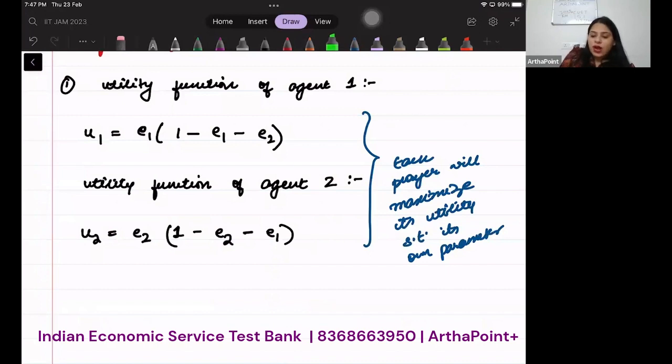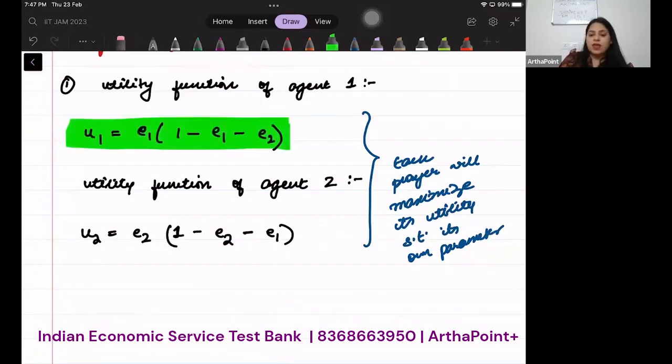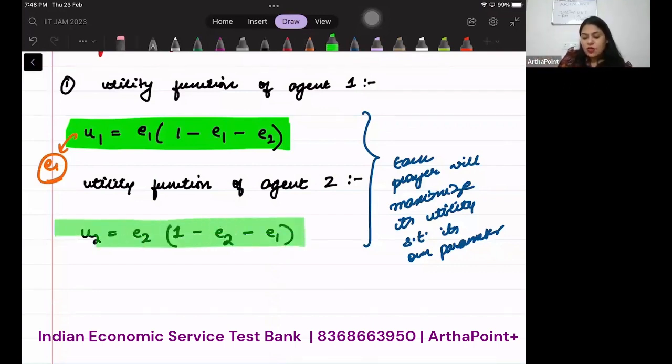That is, what does agent 1 have under its control? What is agent 1 controlling? Agent 1 can only control its amount of effort. Agent 1 cannot do anything about the other's effort. It can only control its own effort. Similarly, agent 2 can also control its own effort.